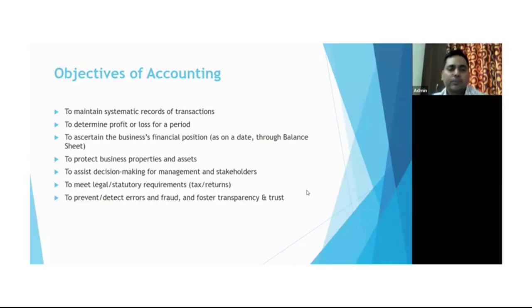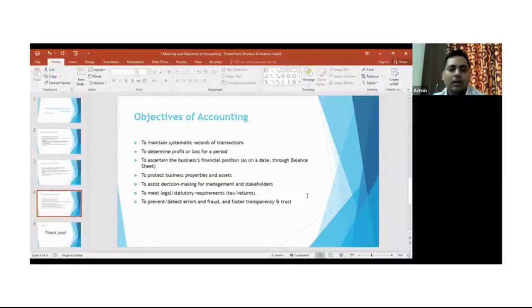So with this note, I'm going to conclude this. Accounting is very much important for the business, and based upon the analysis, it is crucial for the stakeholders as well. Okay, that's all for today's session.